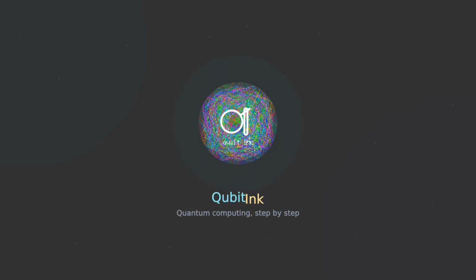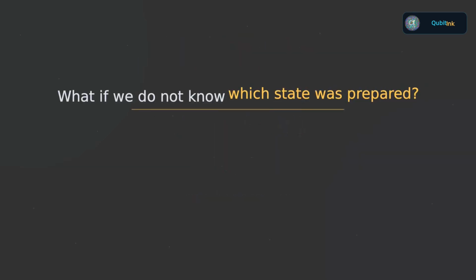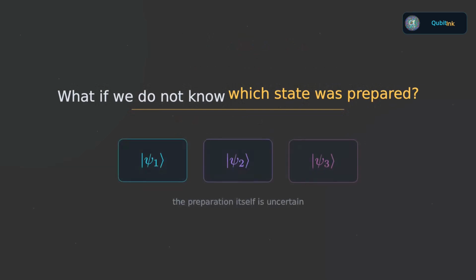Welcome back to QubitInk. In the previous video, we built the basic postulates of quantum mechanics using state vectors. That language is elegant, and for a perfectly known pure state, it works beautifully. But now we are going to ask a slightly more realistic question. What if we do not know exactly which quantum state was prepared?